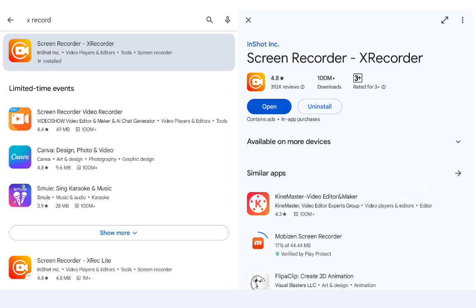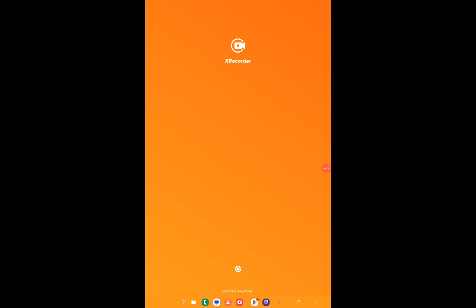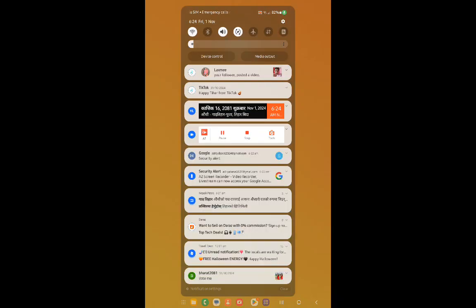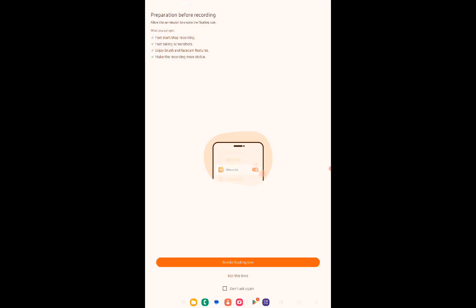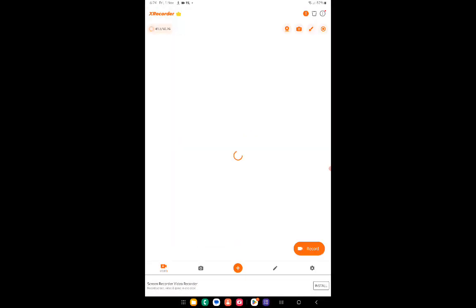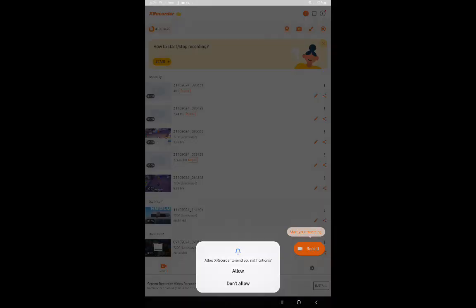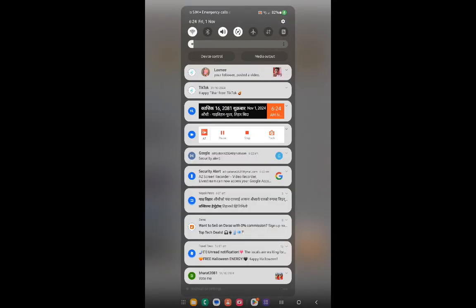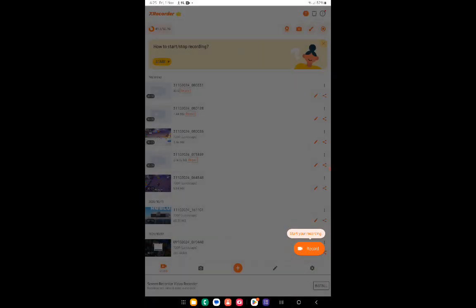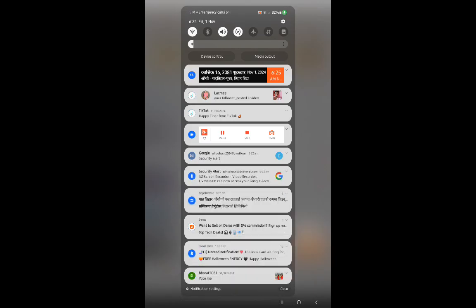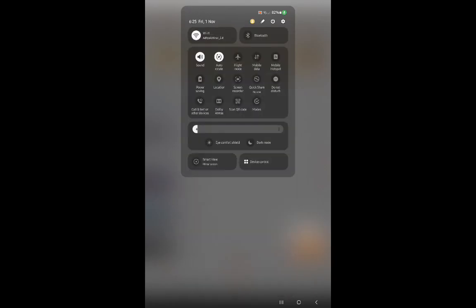Click open and go up here and not this one. Now, if you don't want to go on this app 10 quadrillion times, click on this button.